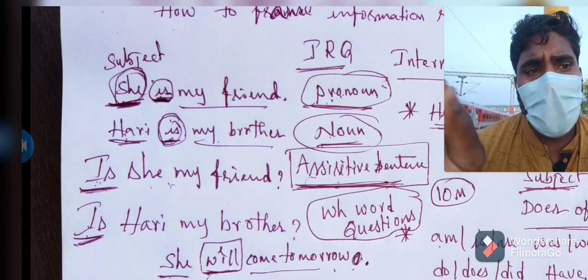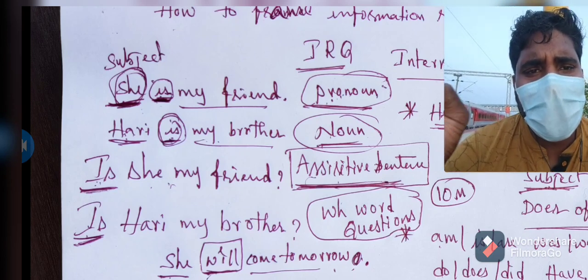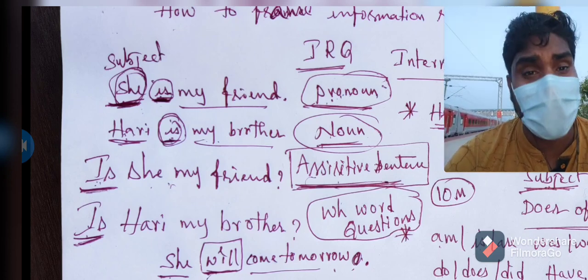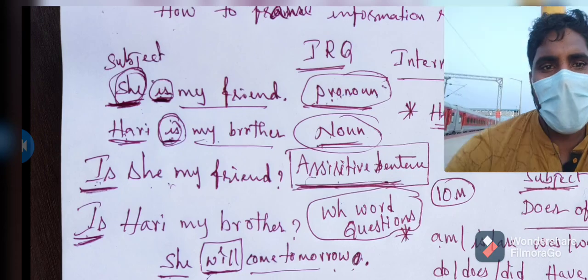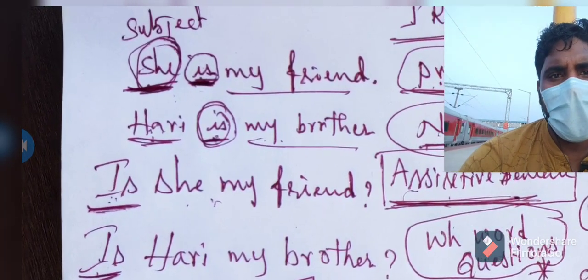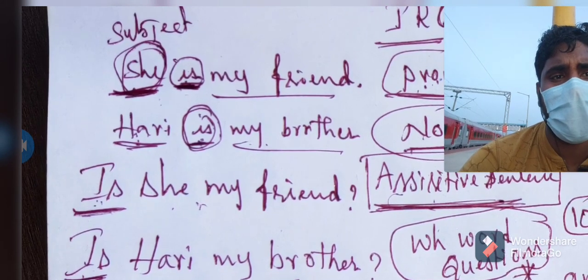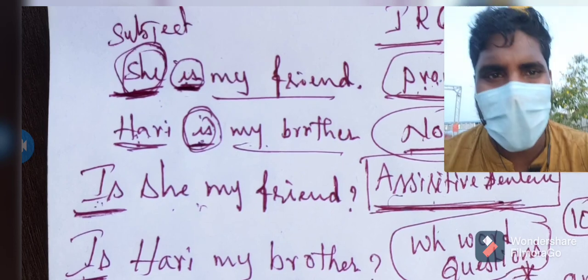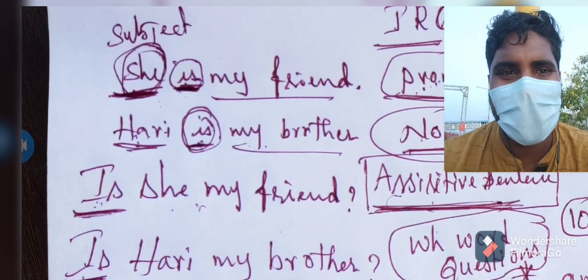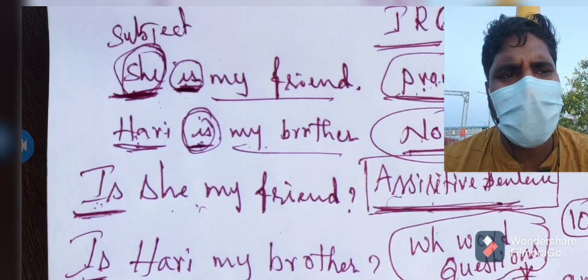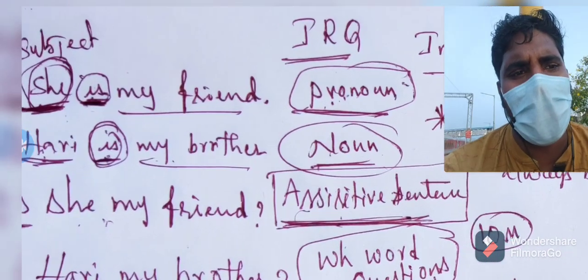And next, a sentence which generally starts with a pronoun, we call that sentence an assertive sentence. And if you look at the second sentence, see, Hari is my brother. This sentence also has been started with a name, Hari, H-A-R-I. Every name in English language we call a noun.